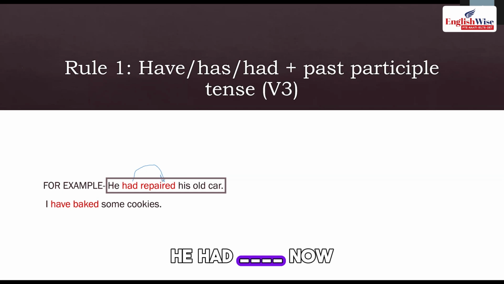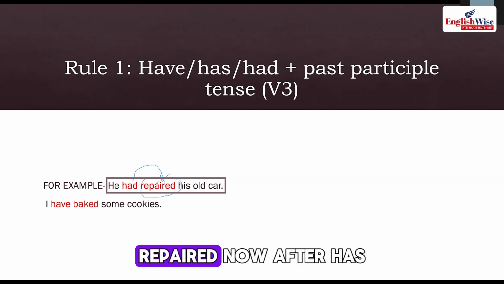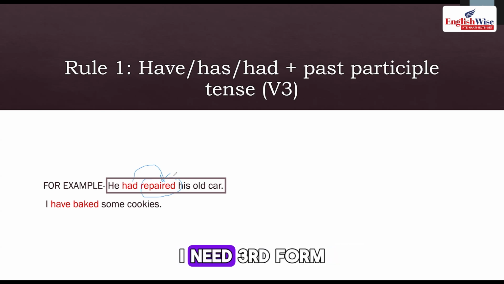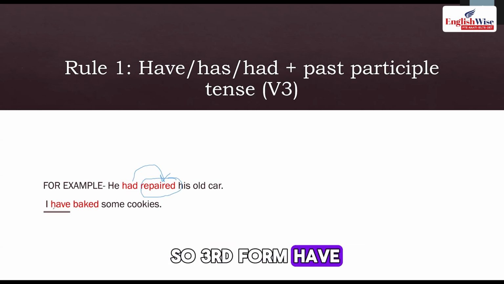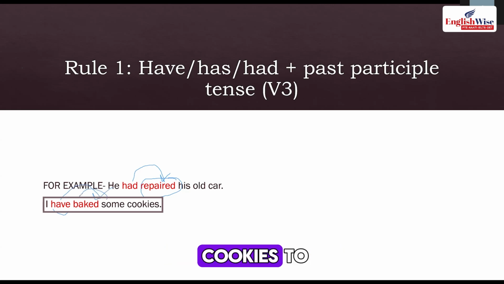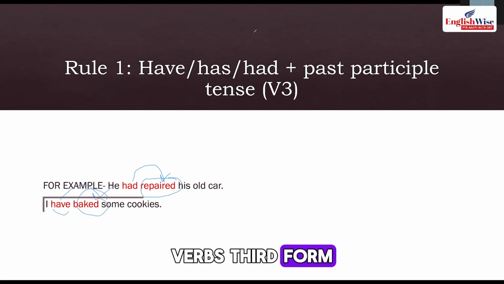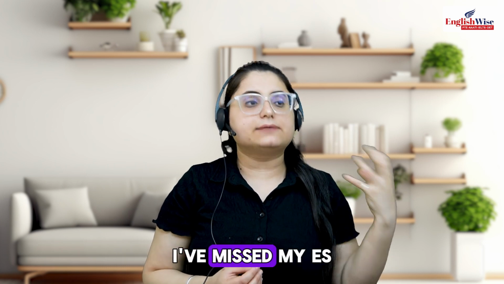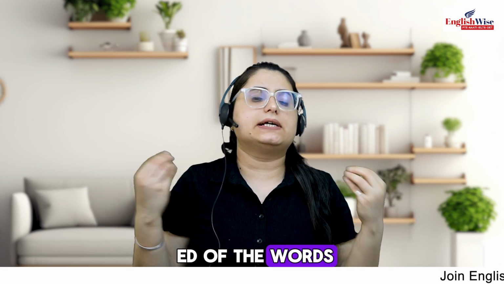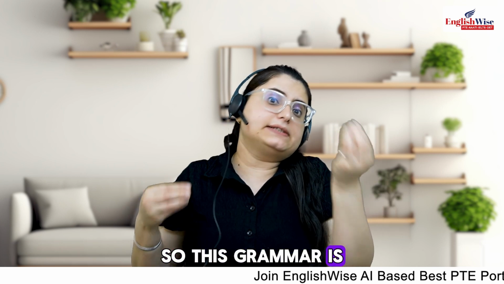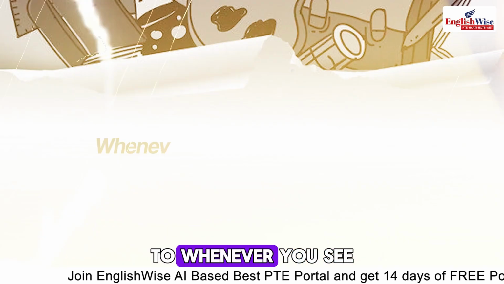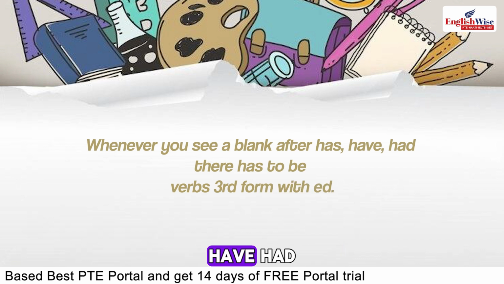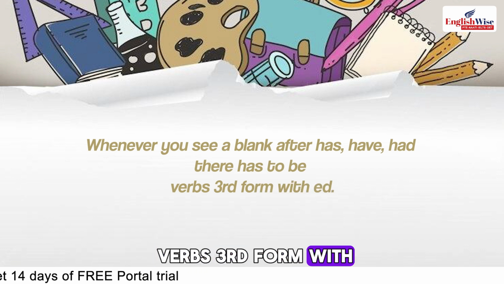Let's see the example. He had blank. Now, the first form of repaired is repair. So, repair, repaired, repaired. Now, after has, have, had, I need the third form. I have baked some cookies. So, that is again the verb's third form. In your reading, filling the blanks, or even when you are listening, filling the blanks, I have seen students saying, Mehak, I miss the ES, ED of the words in listening, filling the blanks. So this grammar is definitely going to help you in that too. Whenever you see a blank after has, have, had, there has to be the verb's third form with ed.